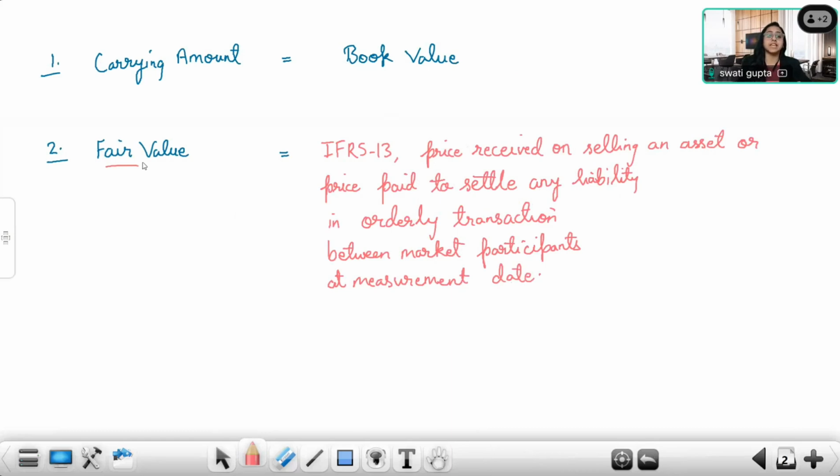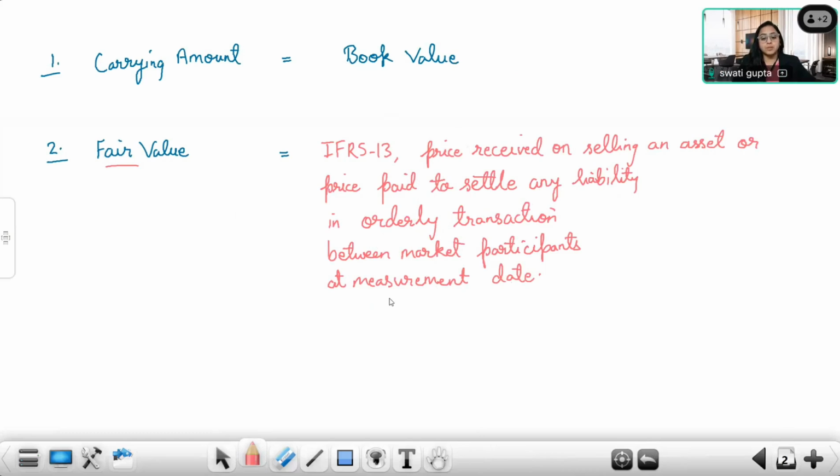Okay, this is the definition of fair value. Fair value is calculated as per IFRS 13. IFRS 13 guides you how to measure fair value. Price received on selling an asset or price paid to settle any liability in orderly transaction between market participants at measurement date. So this is your exit price. Orderly transaction means without any influence, without any biasness. The buyer and seller are willing, there are regular buyers and sellers. And at the date on which the fair value is calculated, we are taking that value for reference.